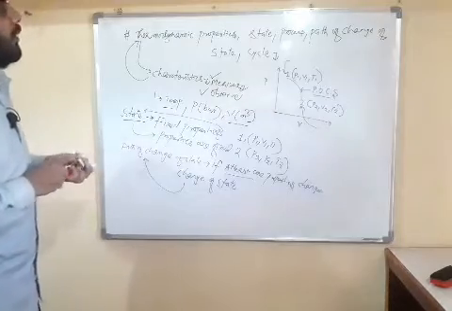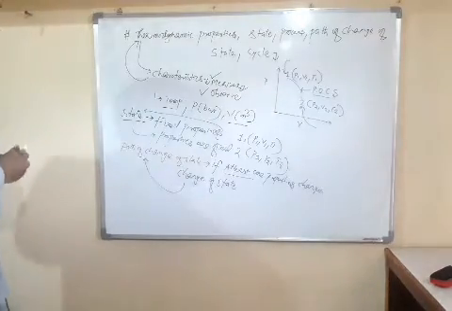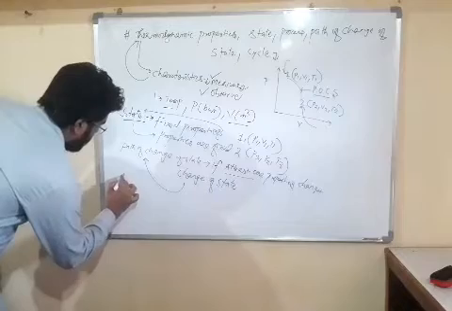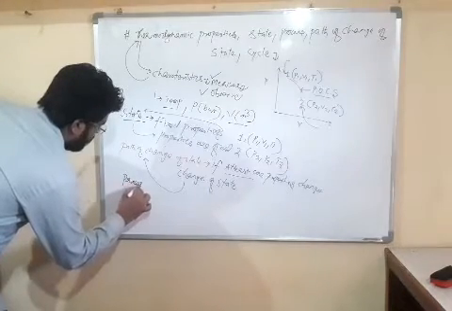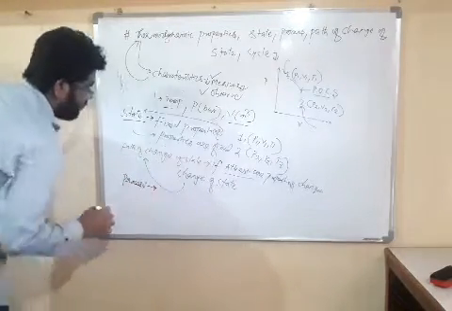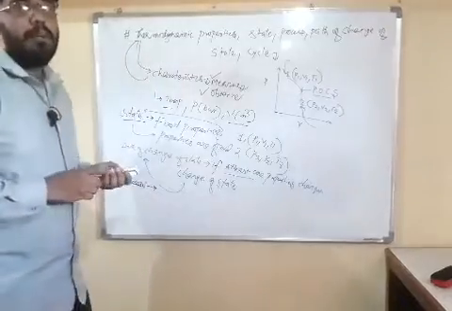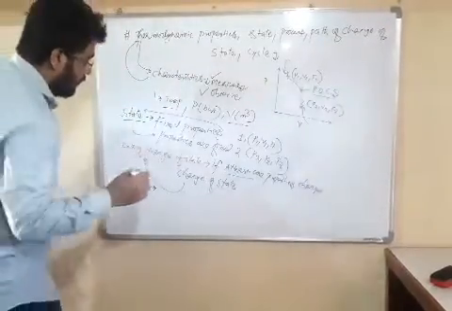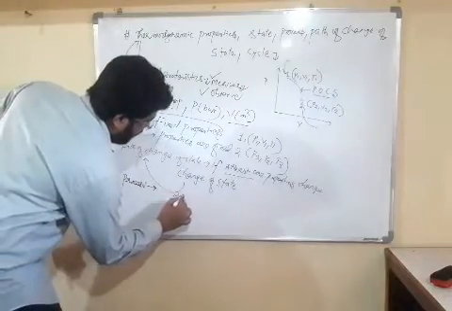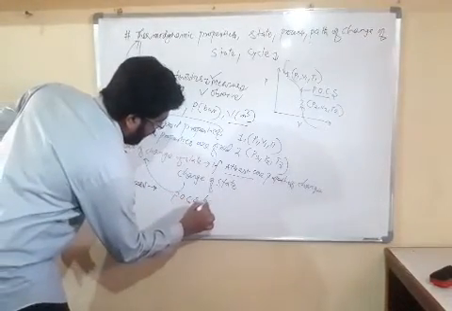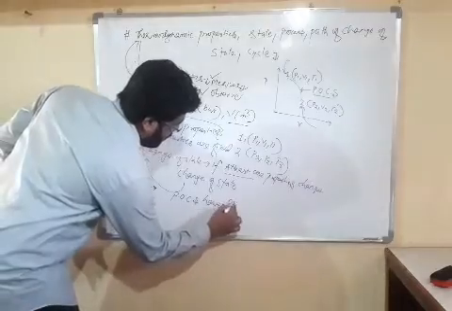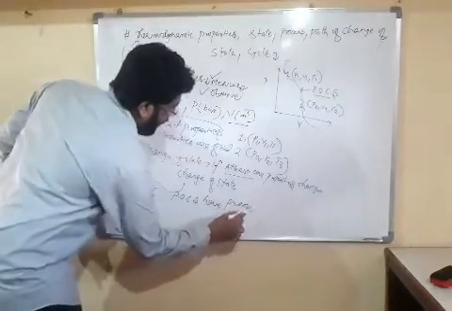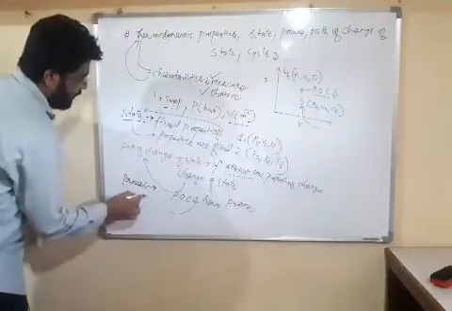Now we will take process. Dear friends, what is process? If the path of change of state has a purpose, then it is called a process, friends.